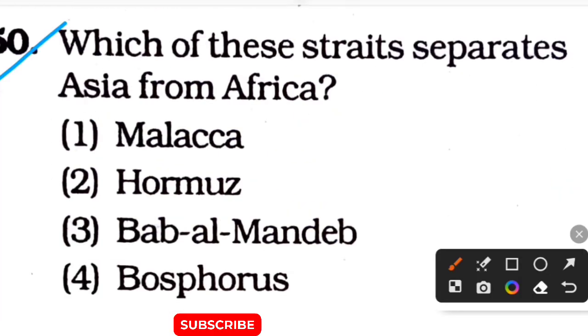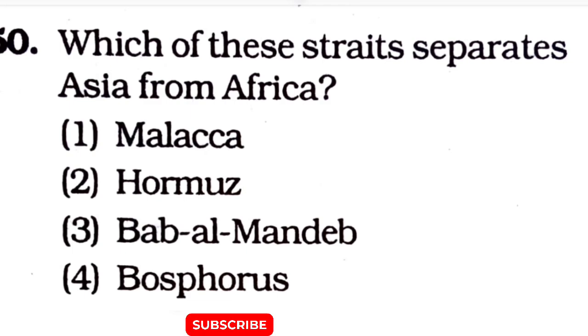Which of these straits separates Asia from Africa? The options are option 1 Malacca, option 2 Hormuz, option 3 Bab al Mandeb, option 4 Bosphorus. The correct answer is option number 3 Bab al Mandeb.